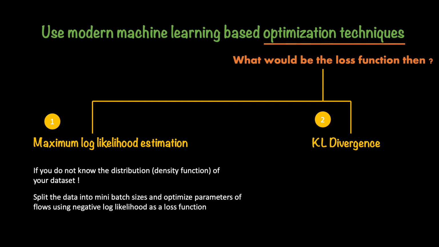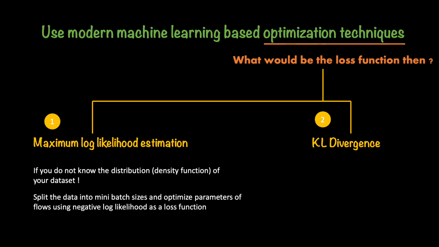Now, if you want to compare two distributions, you need to know the density functions of these two distributions. In this case, you would need to know the density function of your data set. So you may start to wonder, if I already know the density function of my data set, why do I need to learn it again? Well, you may still be interested in learning that, because the generative model that you are learning would be doing sampling,